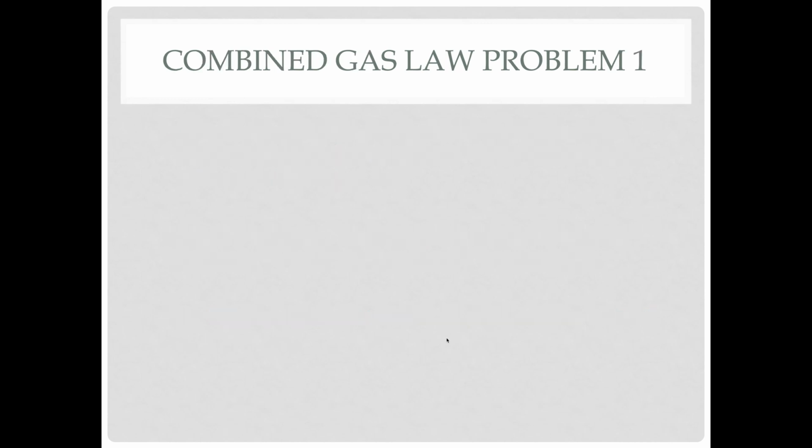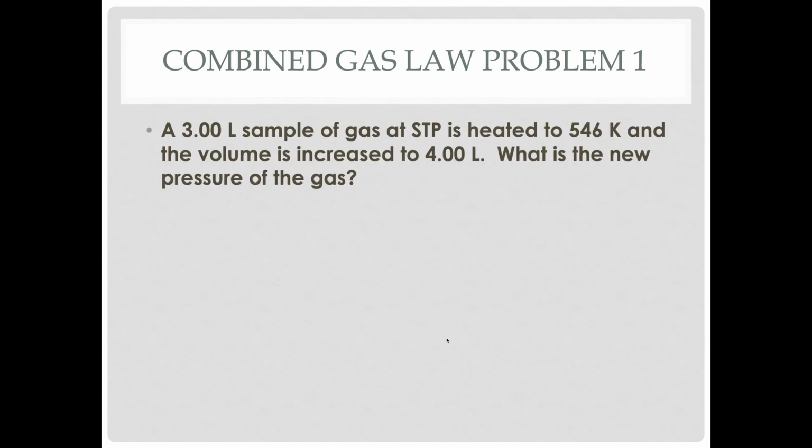All right, what if we combine all these gas laws together? So we have a 3-liter sample of gas at STP, which means the temperature is 273 Kelvin and the pressure is 1 atmosphere. And again, if you forget this, just look at the front page of your New York State reference tables. Nothing is held constant here. Everything changes. So we leave the formula the way it is.